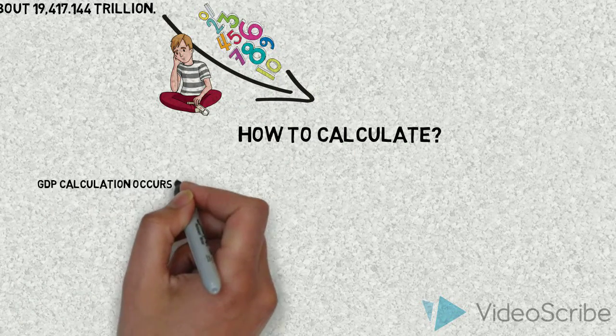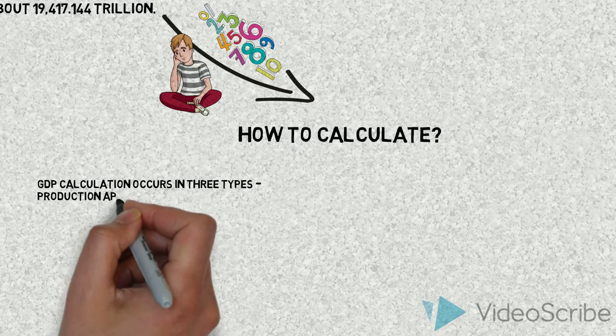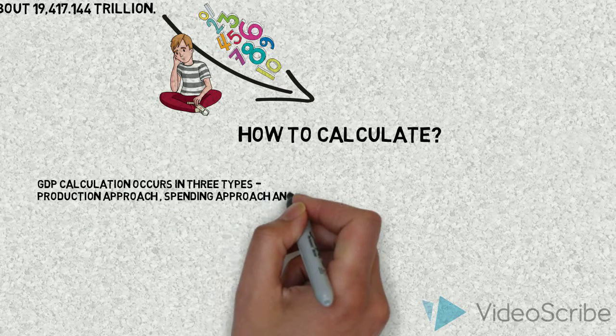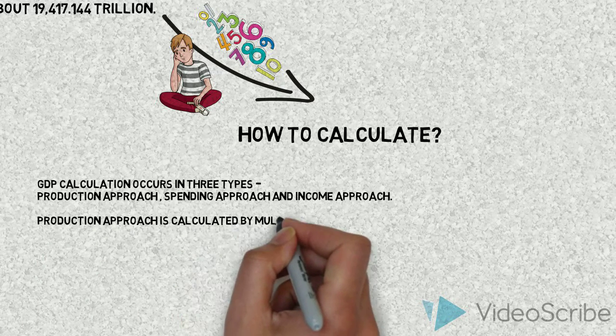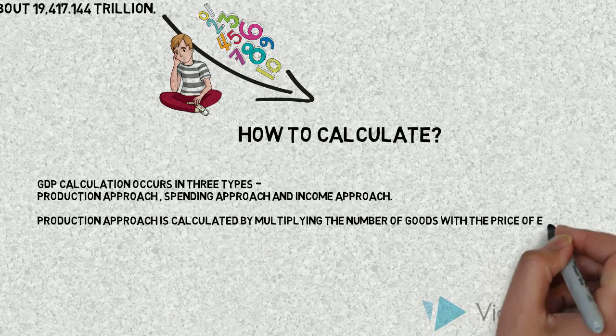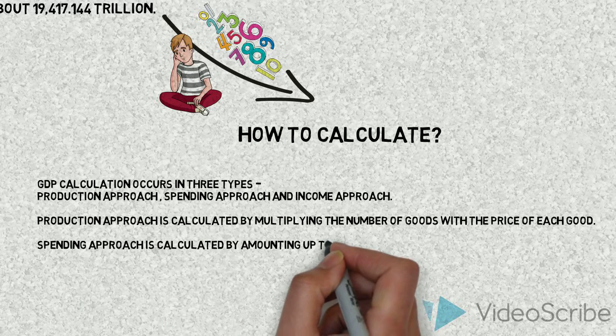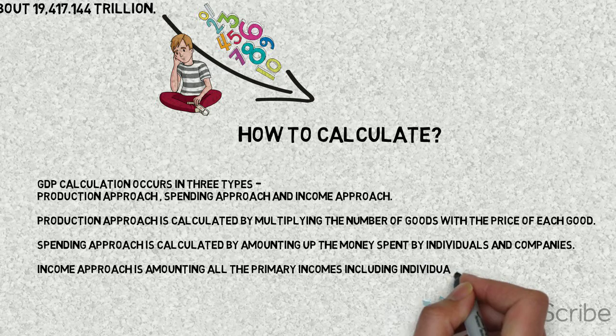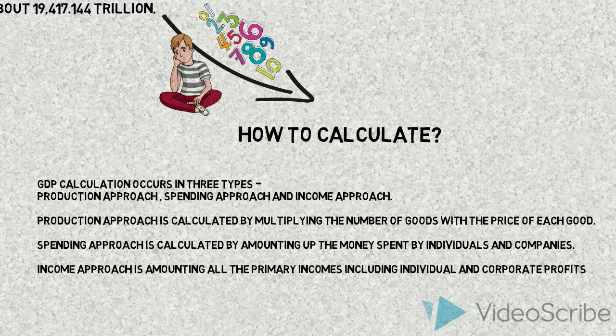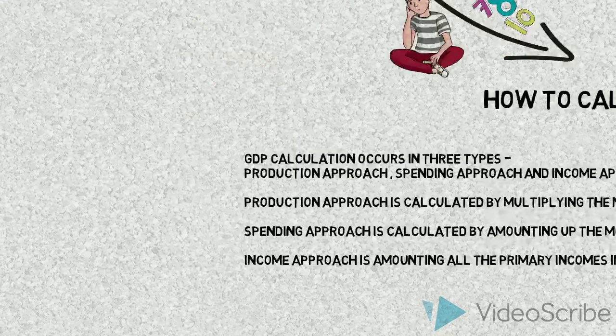GDP calculation occurs in three types: production approach, spending approach, and income approach. Production approach is calculated by multiplying the number of goods with the price of each good. Spending approach is calculated by amounting up the money spent by individuals and companies. Income approach is amounting all the primary incomes including individual and corporate profits.